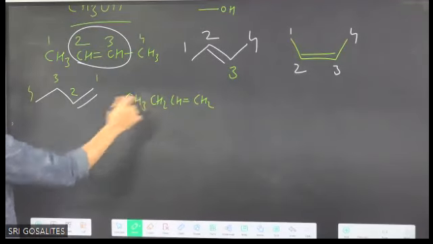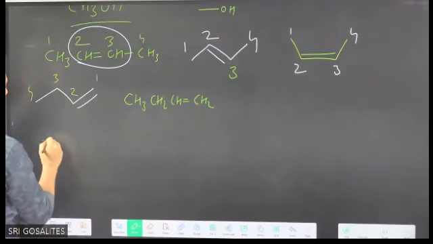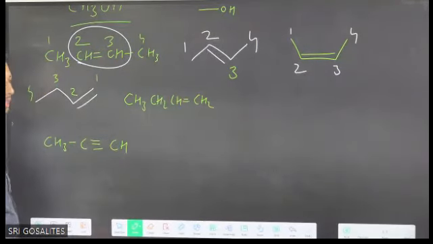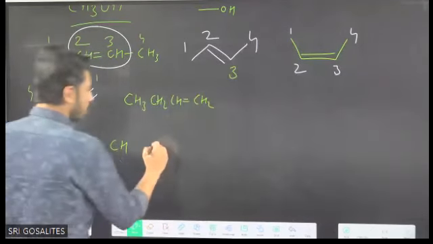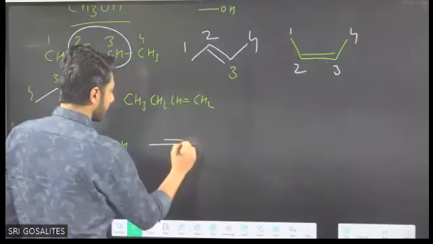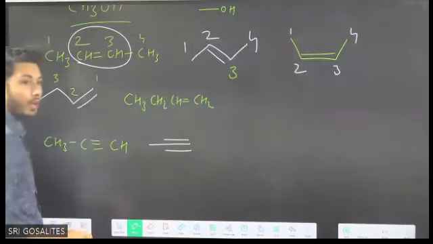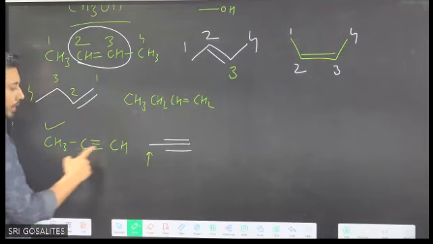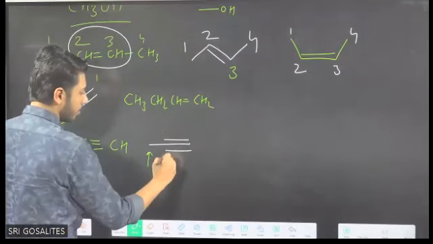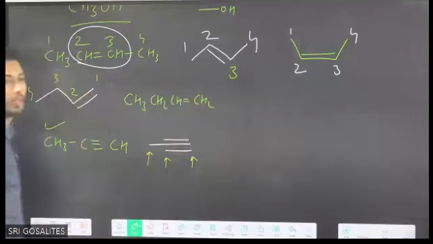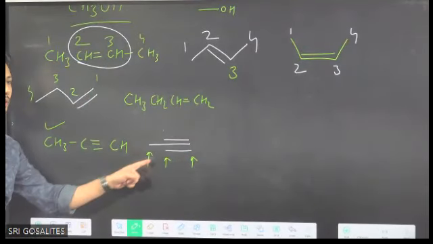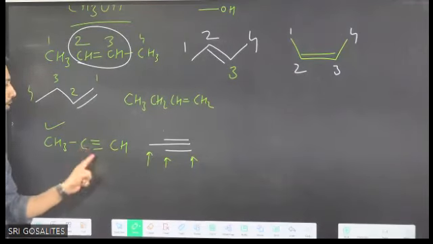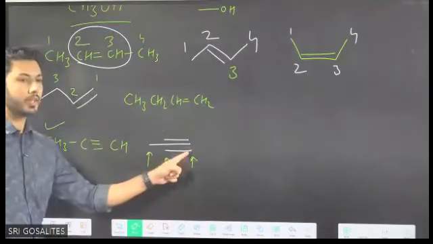This is clear. Another example, if I give in terms of triple bond, CH3C triple bond CH. How many carbons? 3. So it can be written in this manner. Now, this is first carbon, this is second carbon, this is third carbon. CH3, C triple bond with other carbon.